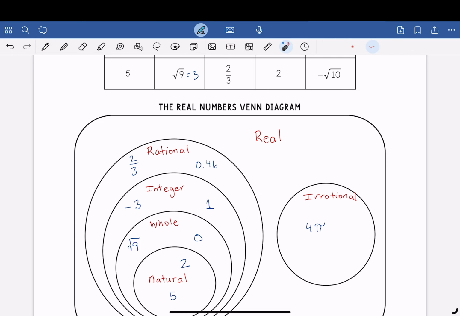And finally, the negative square root of 10. So 10 is not a perfect square, which means it will give us a continuous decimal, an irrational number that is also negative. So it shall go under irrational number. And here's just one way of organizing these numbers. You could place them differently, such as the 1 here could be switched with this one. But this is just one way that you could have organized your numbers.